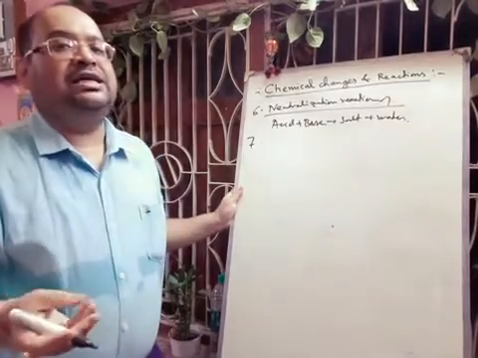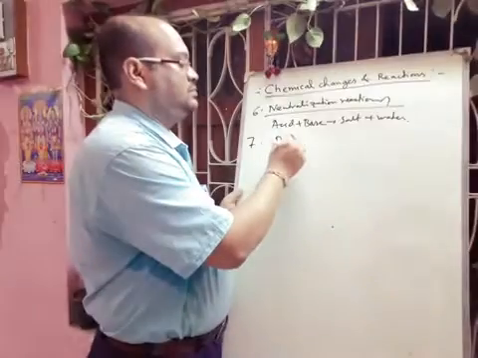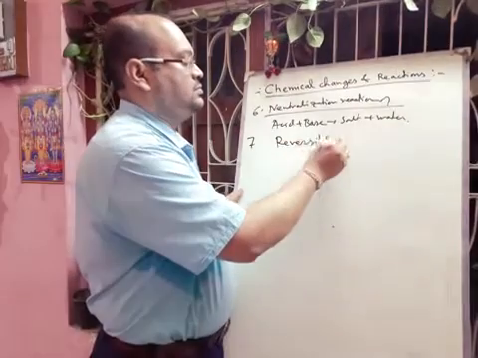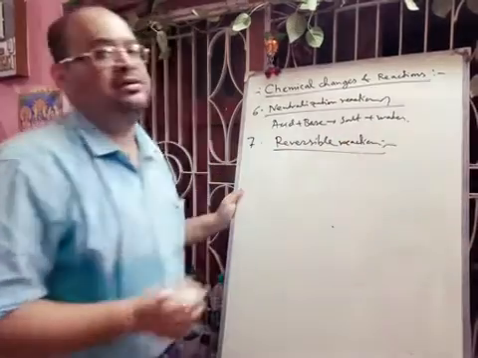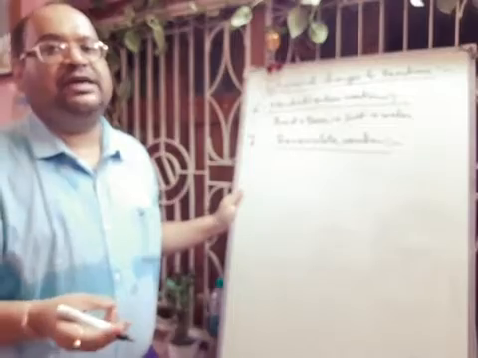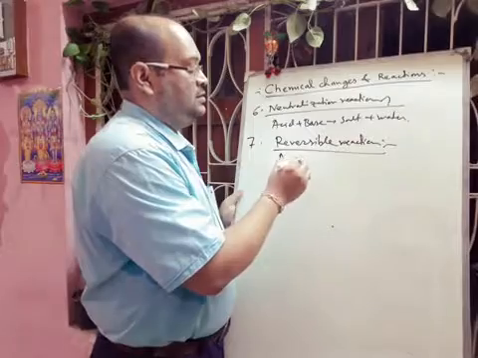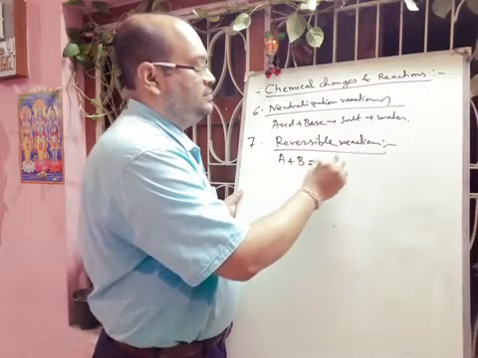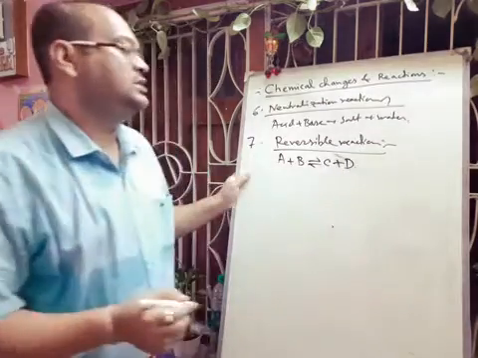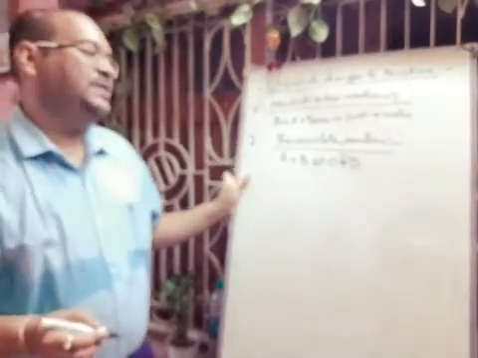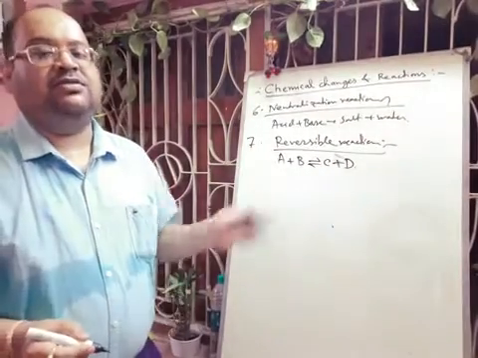Next we can tell that reversible reaction. All of you know that chemical reactions are irreversible, but there are some examples of reversible reaction in chemical reactions. So A plus B forming C plus D, and forward, backward both reaction is possible. So these are called reversible reaction.